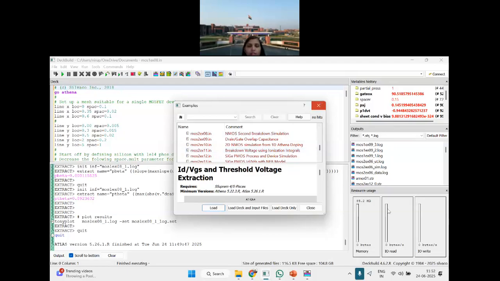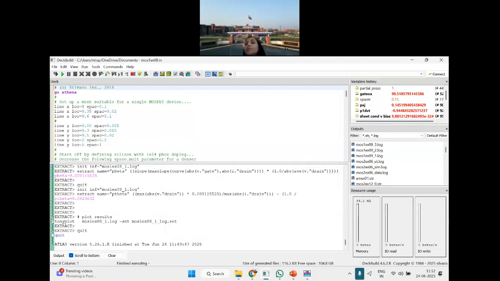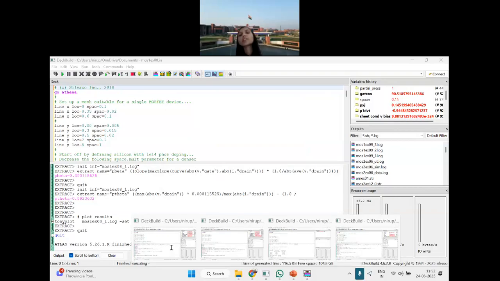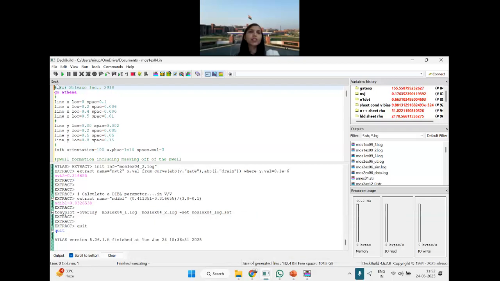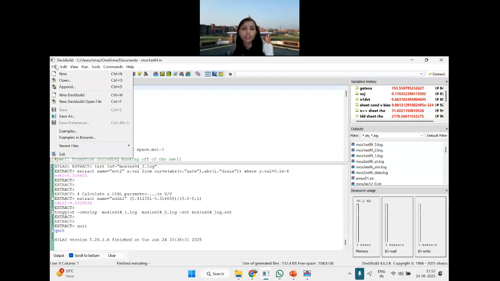Another example I would like to cover: is it clear now with Silvaco Atlas? We have done one example on Atlas. If you insist, then we can go for another Atlas example. Otherwise, I can go for the Athena MOS 1, MOS 2 diffusion example. Okay, I'll open another example.